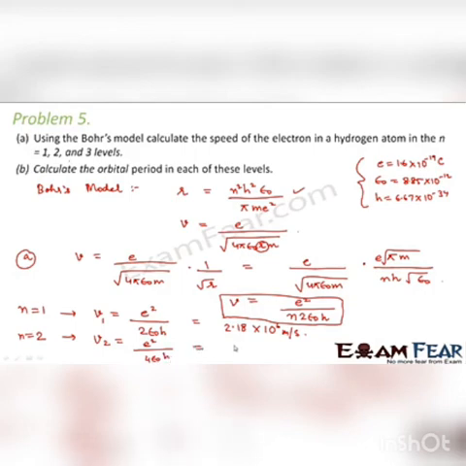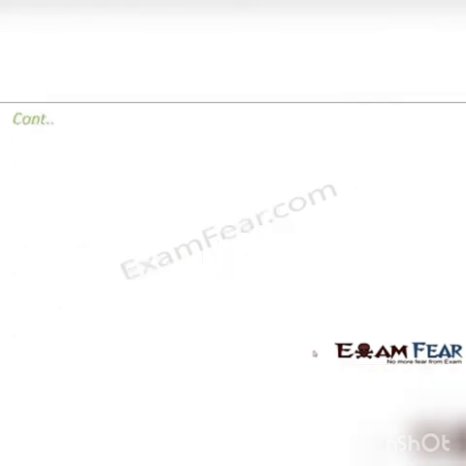Putting values in this, we get 1.09 into 10 to the power 6 meter per second. Similarly, for n equal to 3, v3 becomes equal to e squared divided by 6 epsilon naught h. Again putting the values, we get 7.27 into 10 to the power 5 meter per second. Now once we have calculated the velocities, how can we calculate the orbital period?